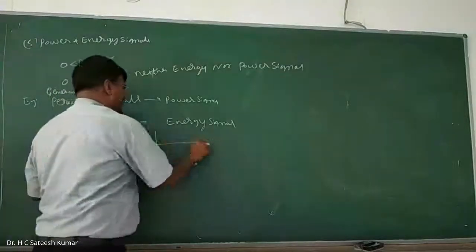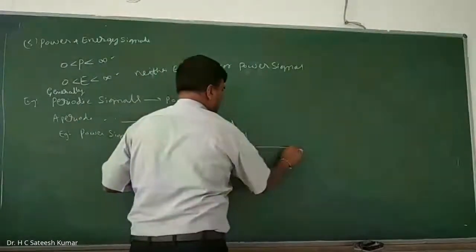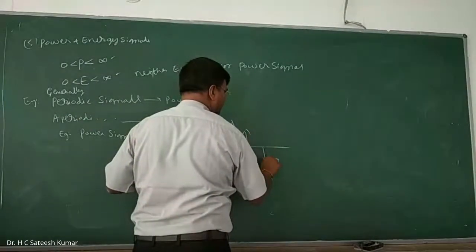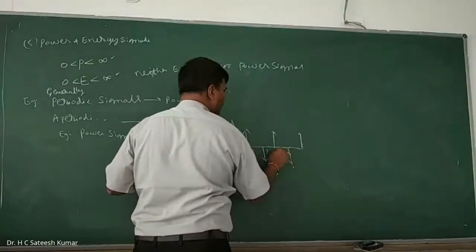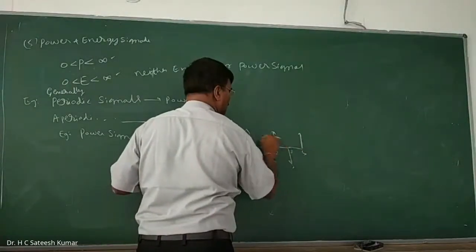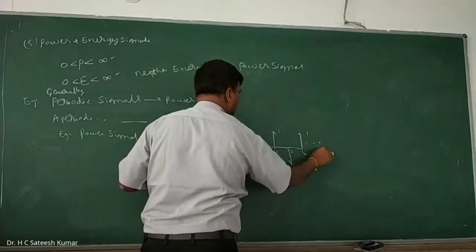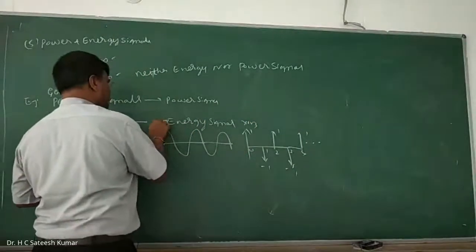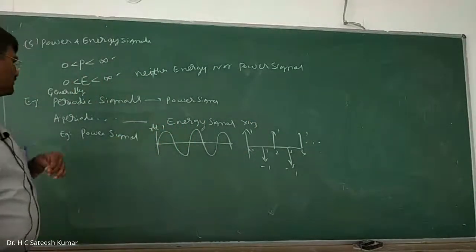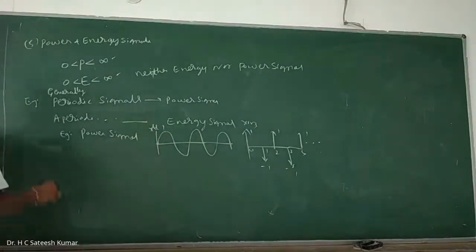This is a periodic signal, and this one is also; it is repeating: 0, 1, 2, 3, 4, with values 1, 1, 1, -1, -1 and so on. This is your x of n, this is your x of t. This is periodic, that is also periodic. Since it is periodic, it may be a power signal.